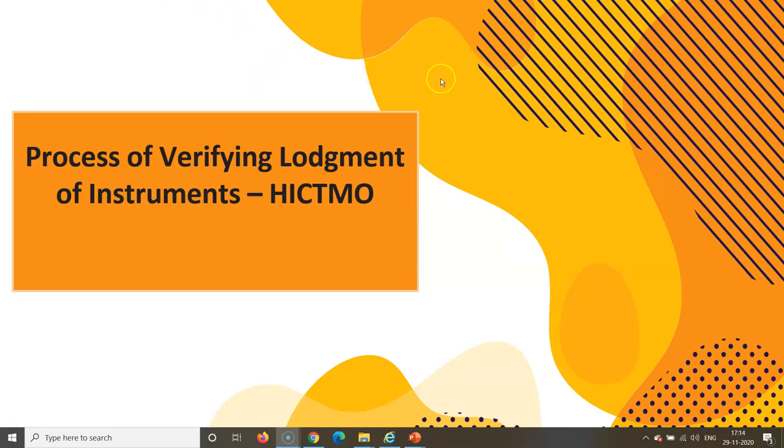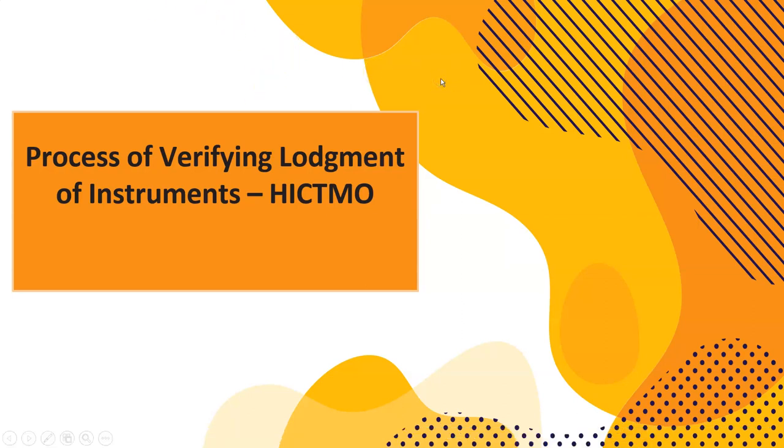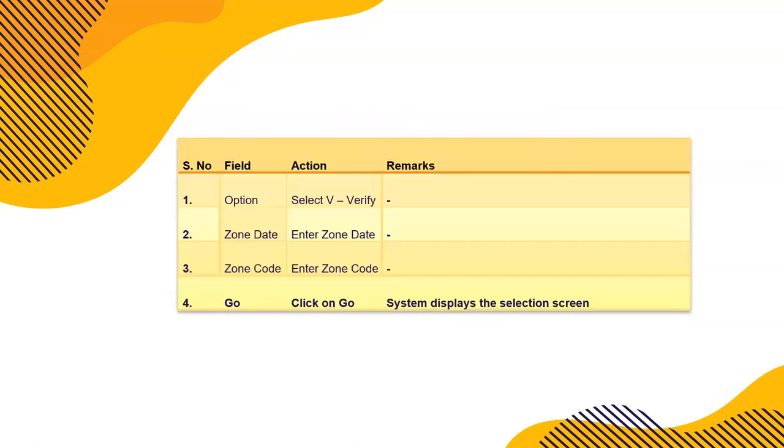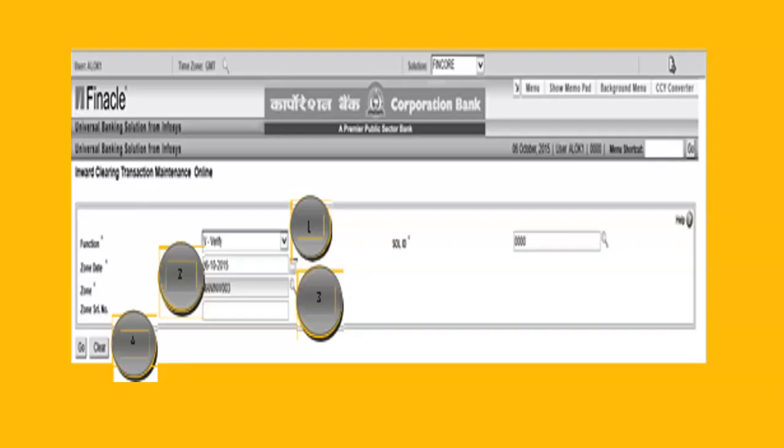So the verifier has to type this, and there is also mass verification. After the validation run, a verifying officer can also run a mass verification if he has verified the signatures and sufficient balance is there. So we call it HTV here, HICTMO. By entering the same menu option shortcut in the field, click on go. Verify zone date, zone code, click on go here, right? Same process, same screen here.